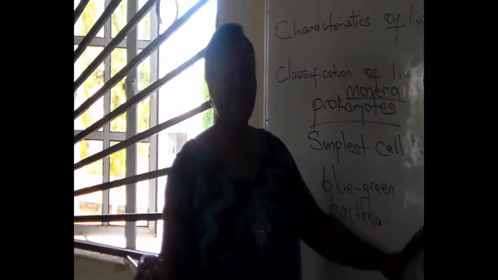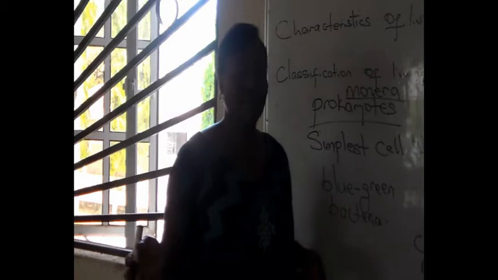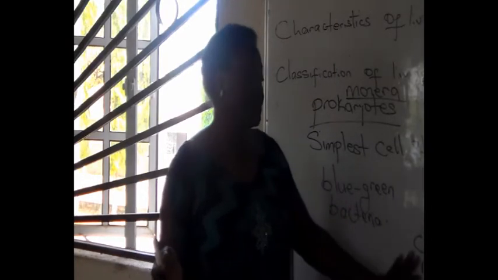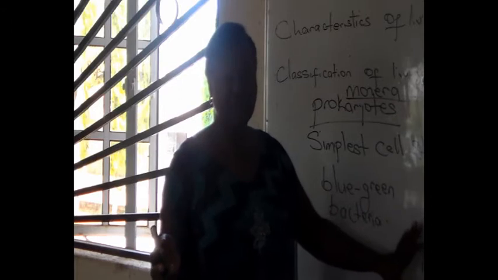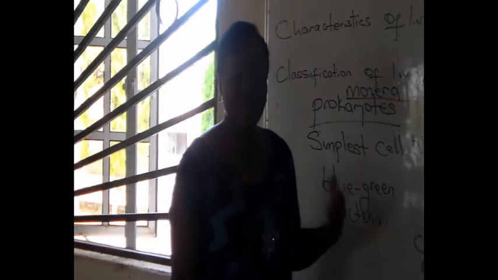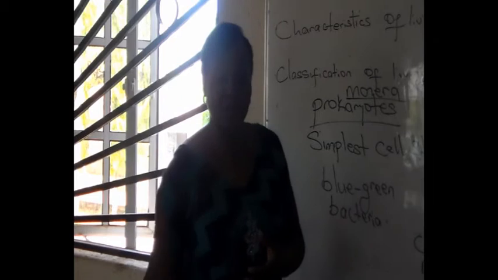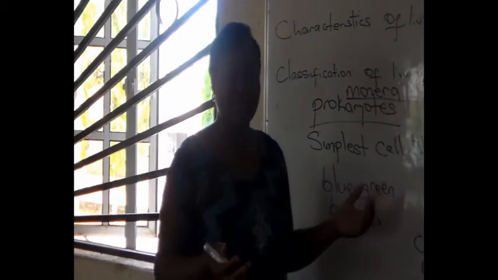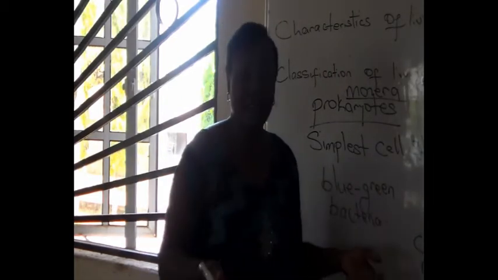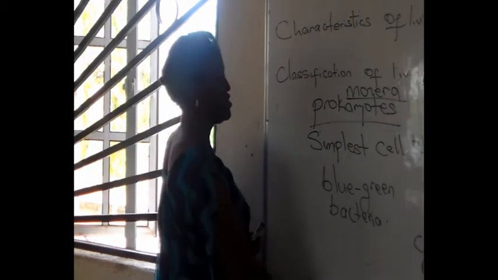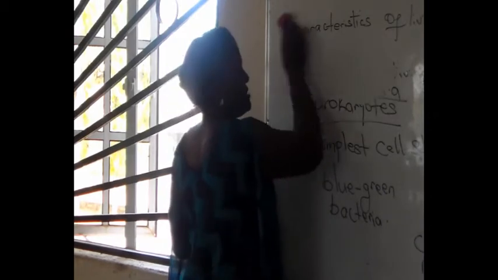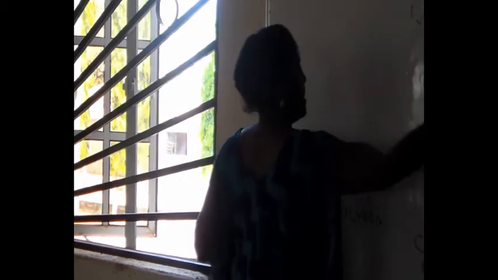Under Tracheophyta, we have seed-producing plants and non-seed-producing plants. Tracheophyta means plants that have vascular bundles. They are able to conduct water, like the roots conduct water from the soil to other parts. So we call them Tracheophyta. They have vascular bundles.